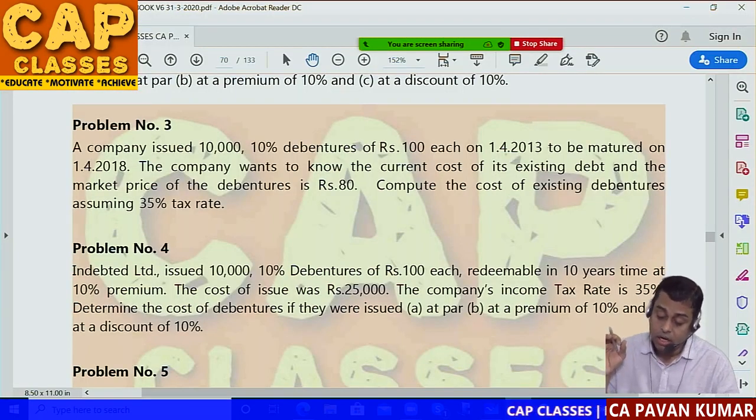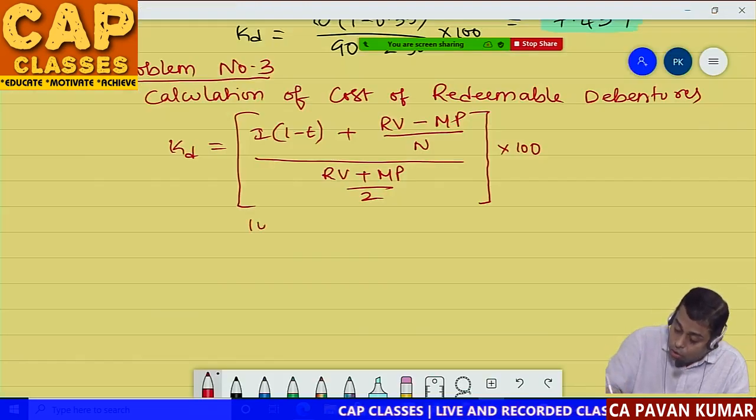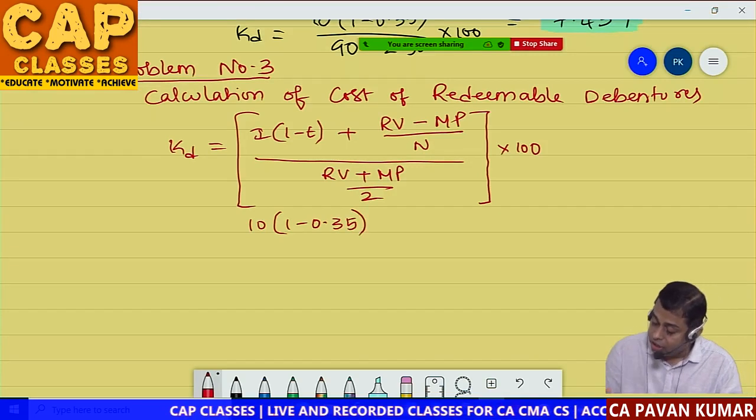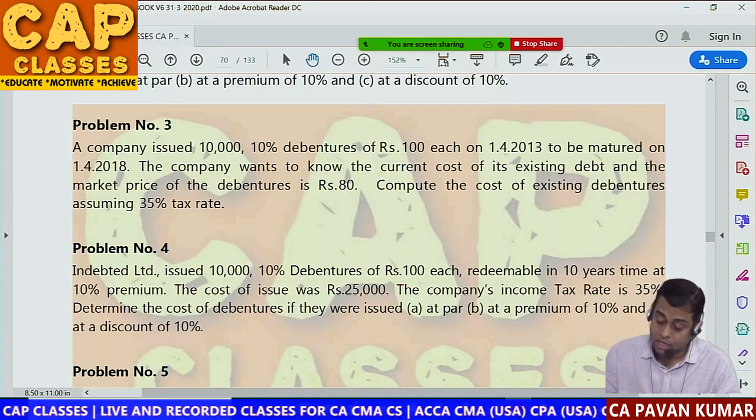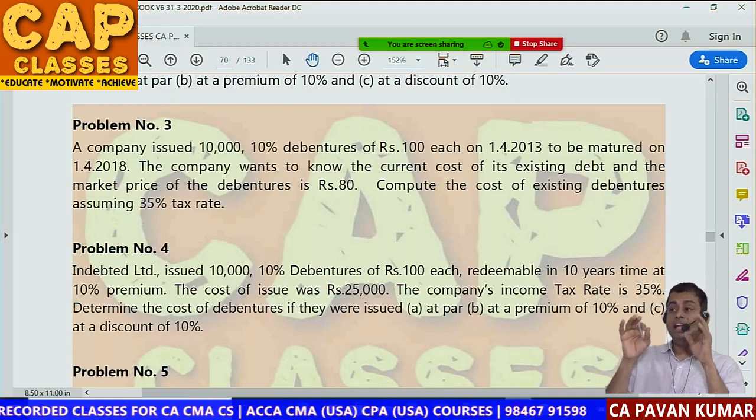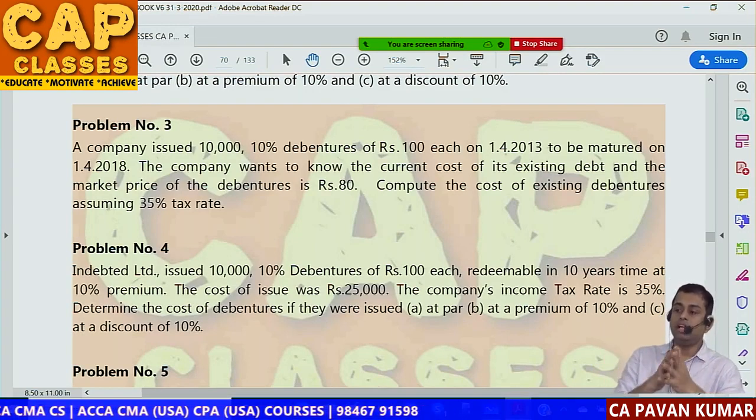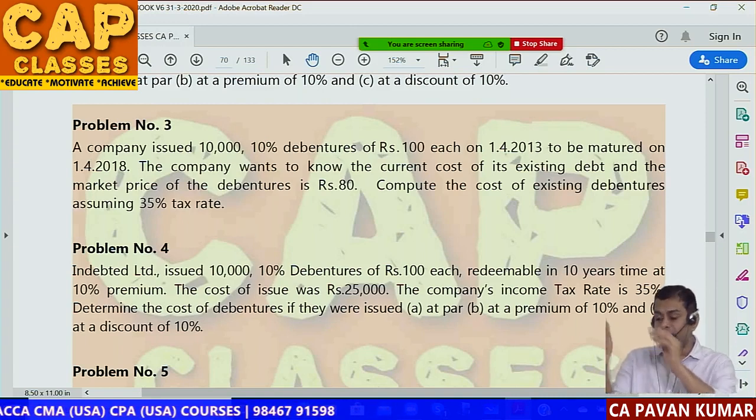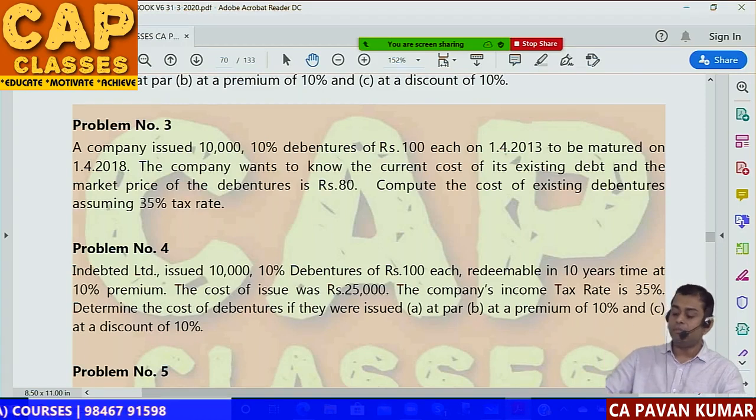So now tell me, what is interest? Interest is 10% debentures of 100 each. So can I write 10 rupees? 10 rupees into 1 minus 0.35. So tax rate is 0.35 only. Correct. Now the question is, in the problem, did they give any redemption value? Did they give debentures are redeemable at so and so? No. They said they are redeemable, but they did not mention redemption price.